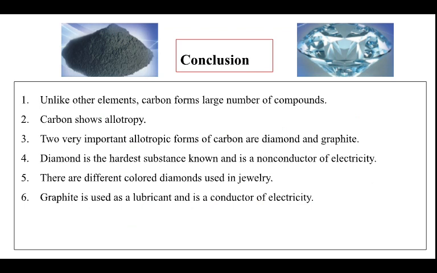Now, to conclude, unlike other elements, carbon forms a large number of compounds. Carbon shows allotropy. Two very important allotropic forms of carbon are diamond and graphite. Diamond is the hardest substance known and is a non-conductor of electricity. There are different colored diamonds that are used in jewelry. Graphite is used as a lubricant and is a conductor of electricity.